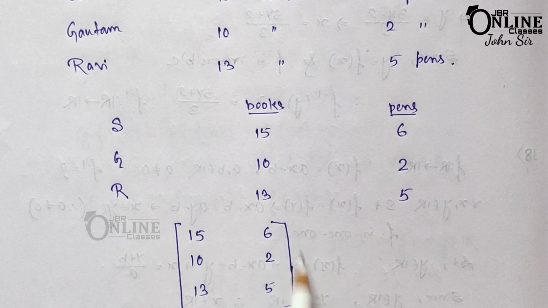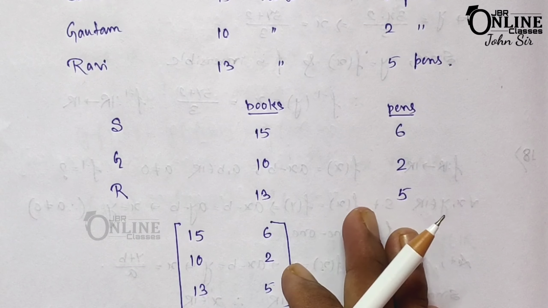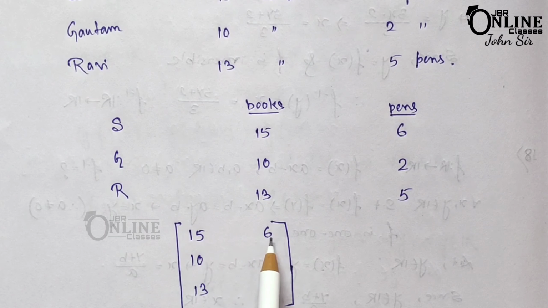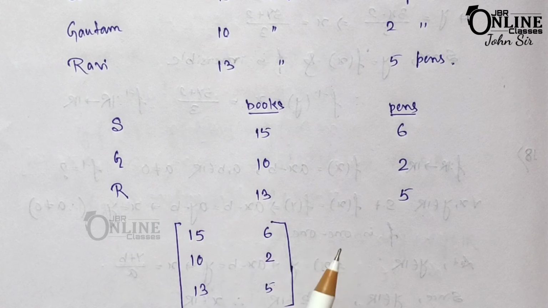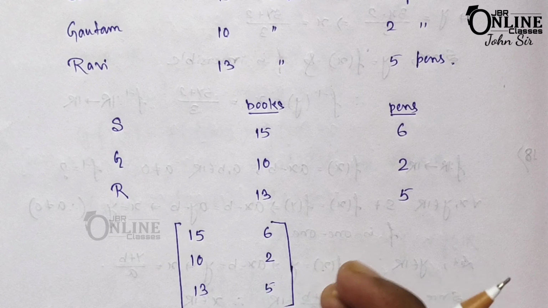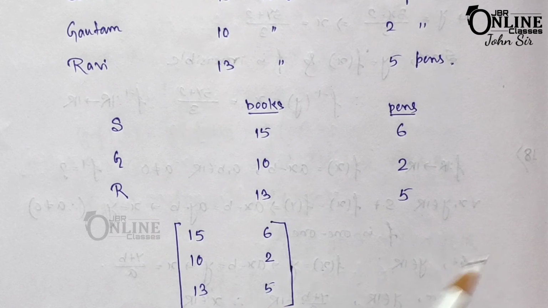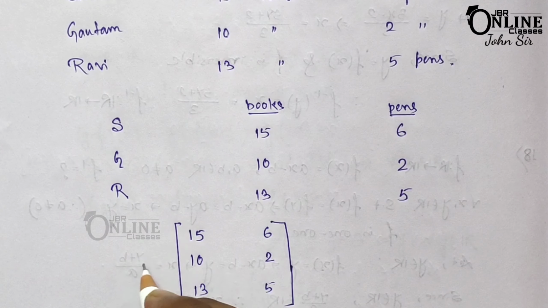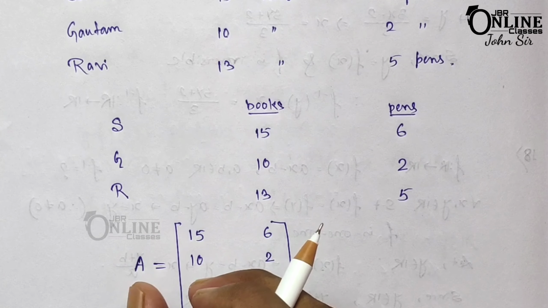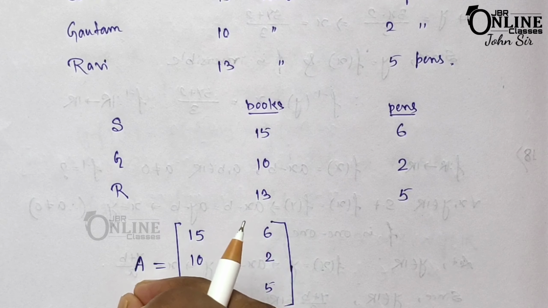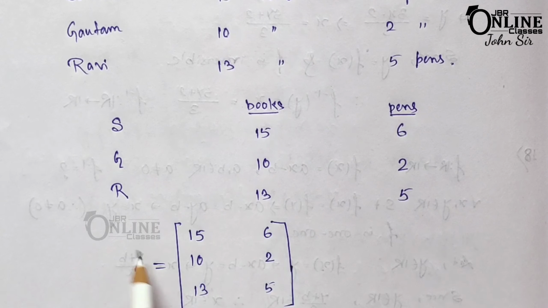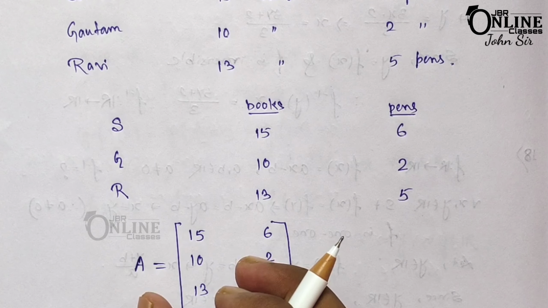That means if this one is a matrix, then 15, 6, 10, 2 all are elements of that matrix. I hope it's clear. And most of the time we denote a matrix by capital letters of the alphabet. It might be A, B, C, D, but always in capital letters.